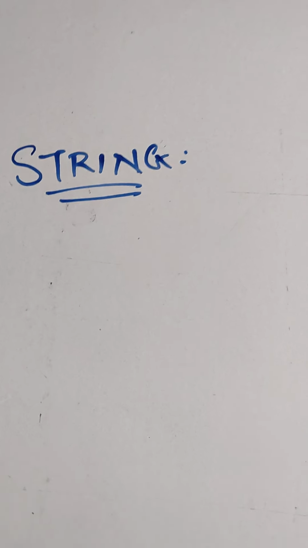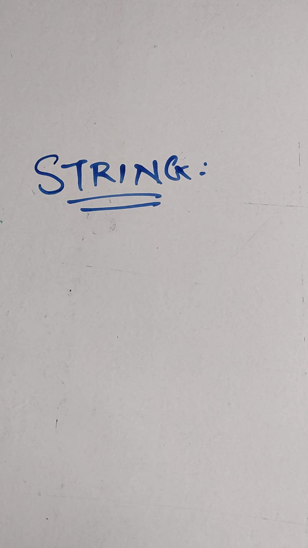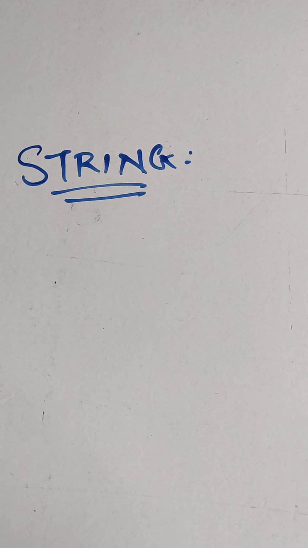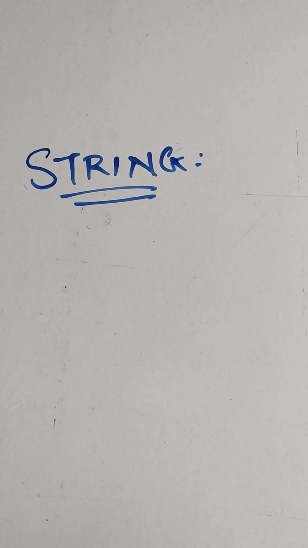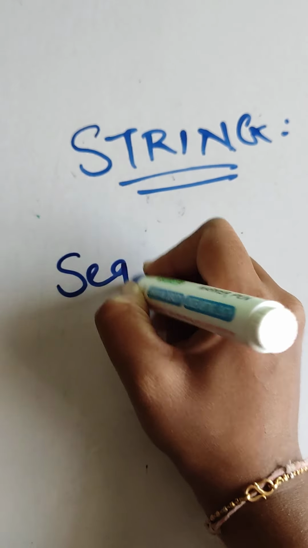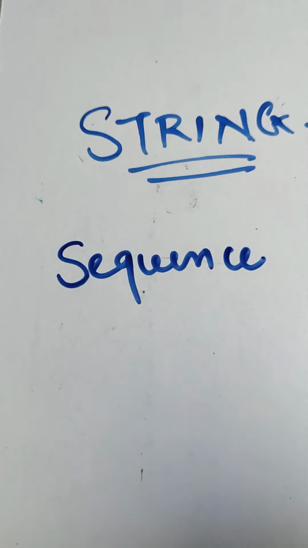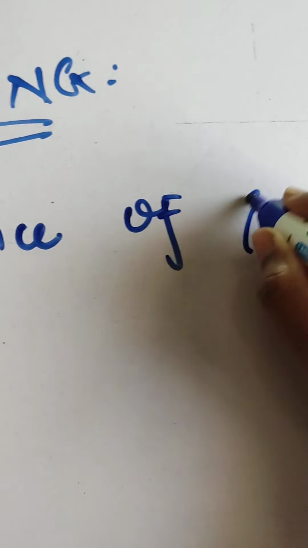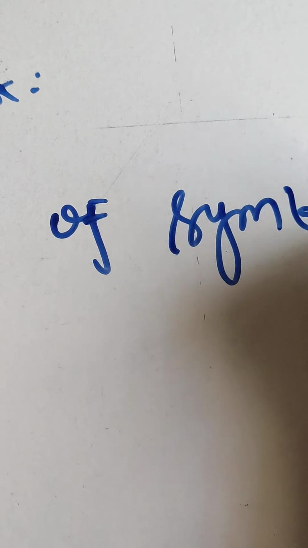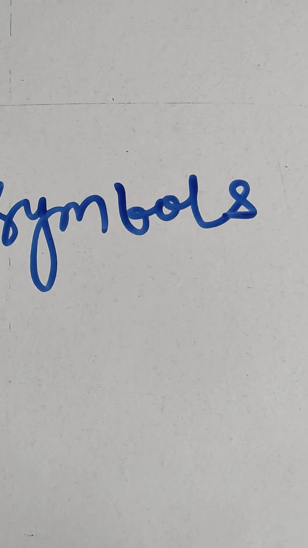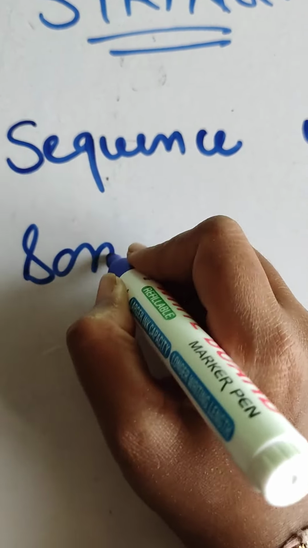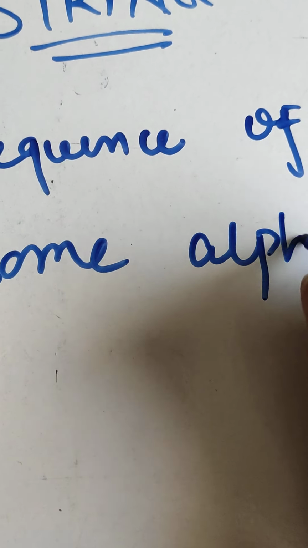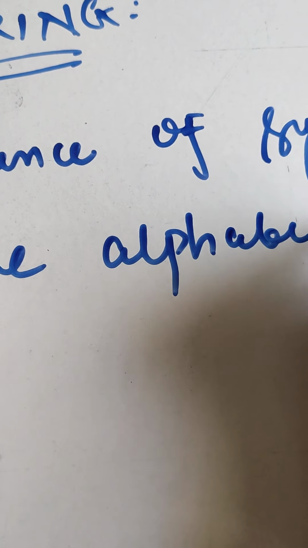An alphabet was a set of symbols which is finite, but a string is a sequence of symbols from some alphabet. A sequence of symbols from some alphabet.